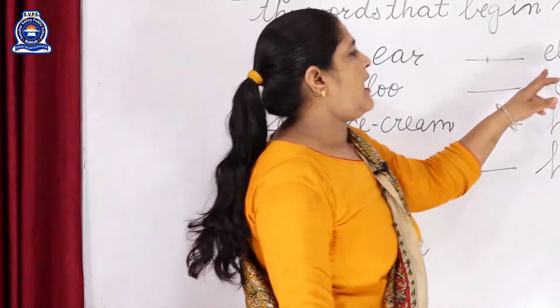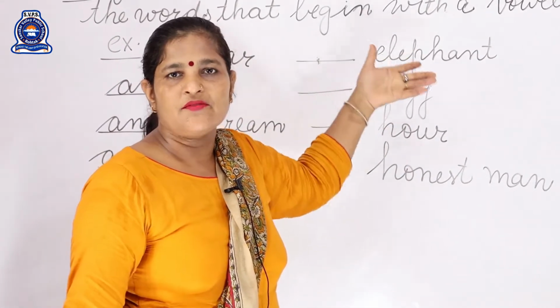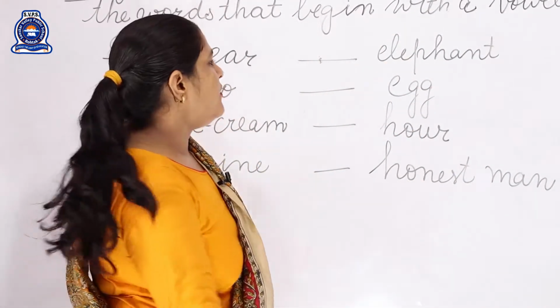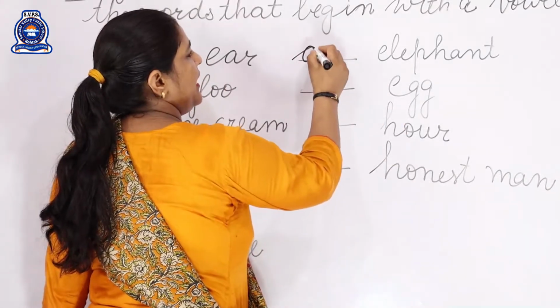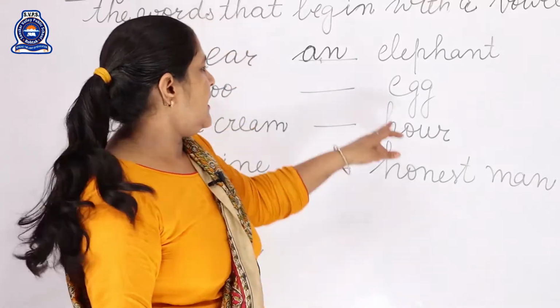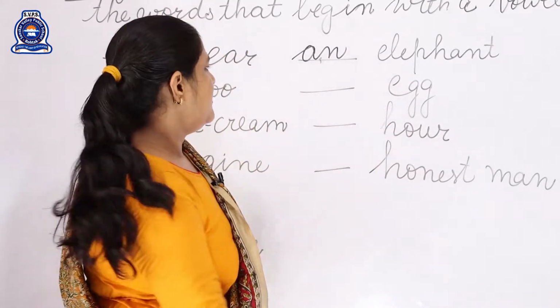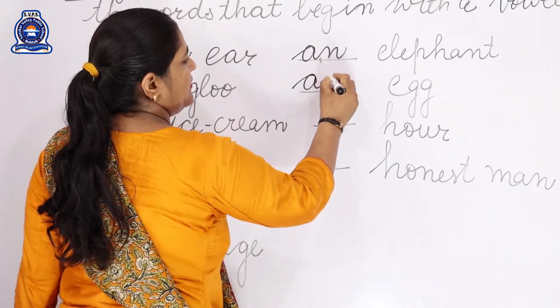Next one is beta elephant. कभी राइड किया एलिफेंट के ऊपर आपने? It is very big elephant ना? तो we have to fill here article an. Elephant. Next one is egg. Egg. E. तो an we have to fill here.